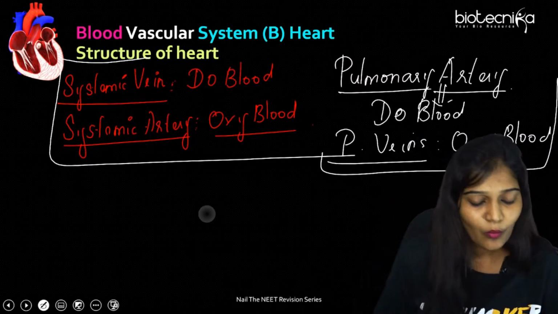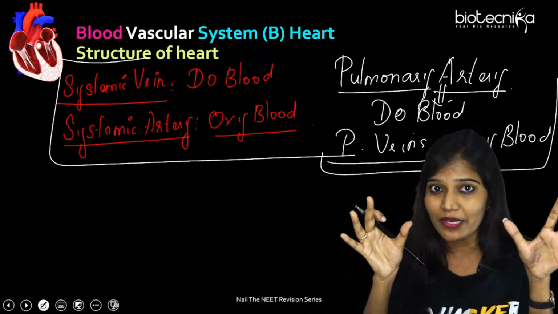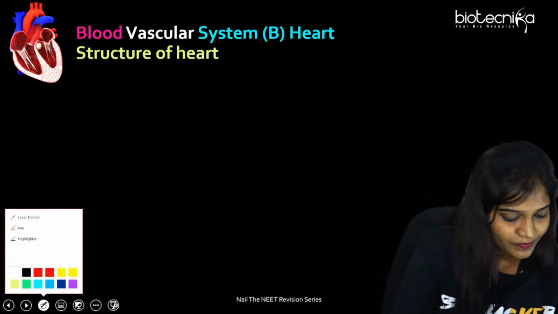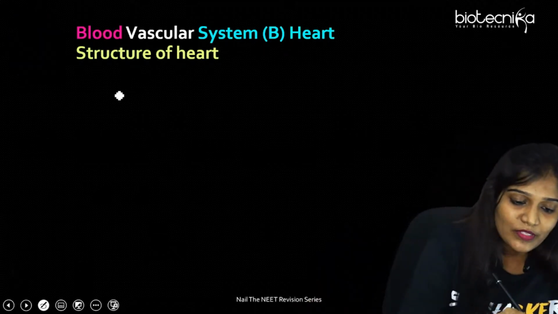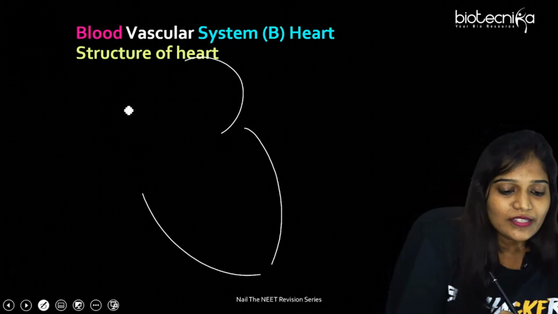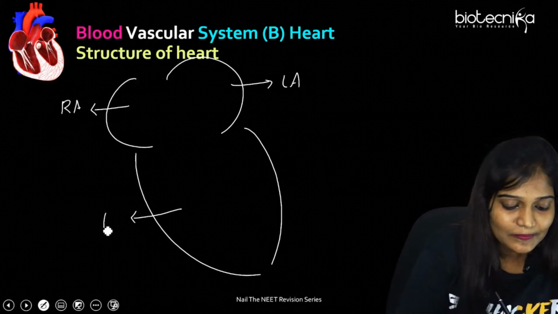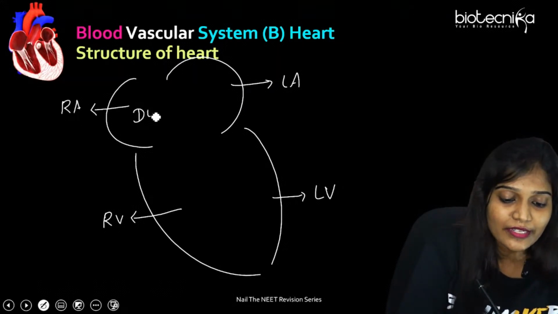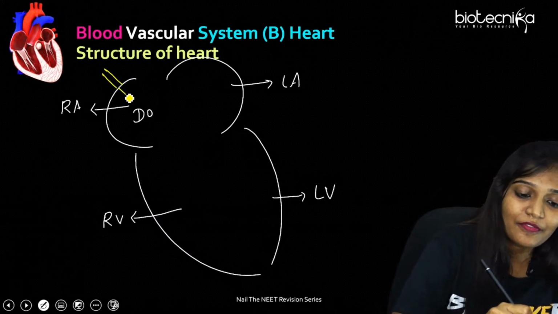Okay, fine. Now we are going to talk about who carries the blood. The systemic vein carries deoxygenated blood. But what are those systemic veins? Let's talk in detail. Let me write all those things first. If I'm talking about the entire heart, you can also join along with me and write. This is the right atrium, and this is the left atrium. Right ventricle and left ventricle. I already told you the right atrium receives deoxygenated blood. But who is going to carry it? It's going to be veins.